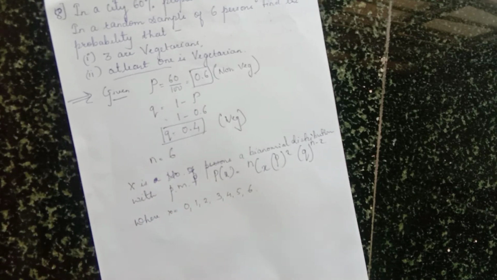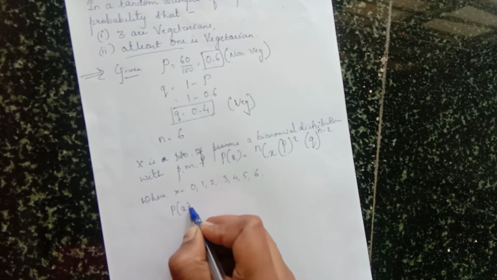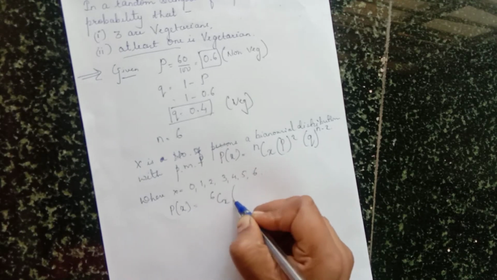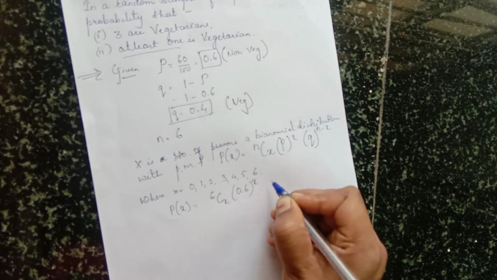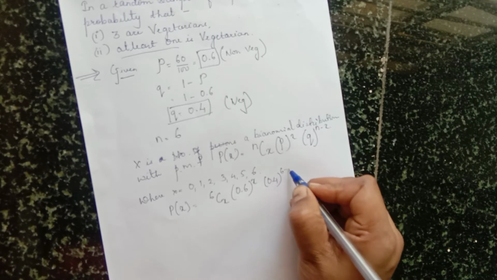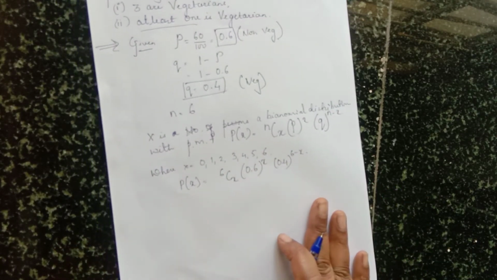So write the value of P and Q. P of X is equal to N how much? 6 C X. P value is 0.6 raised to X, and here 0.4 raised to N minus X. N is 6 minus X. Now we'll start solving the problem.